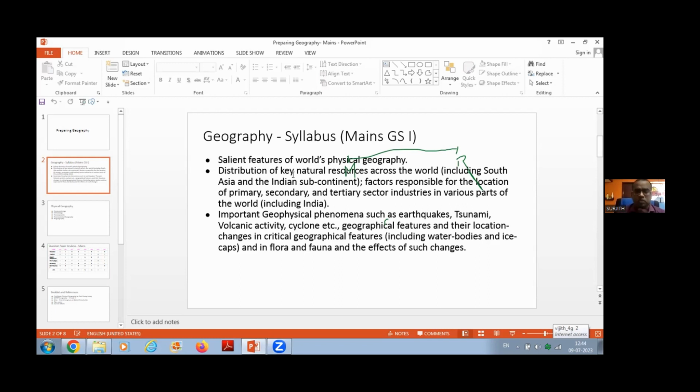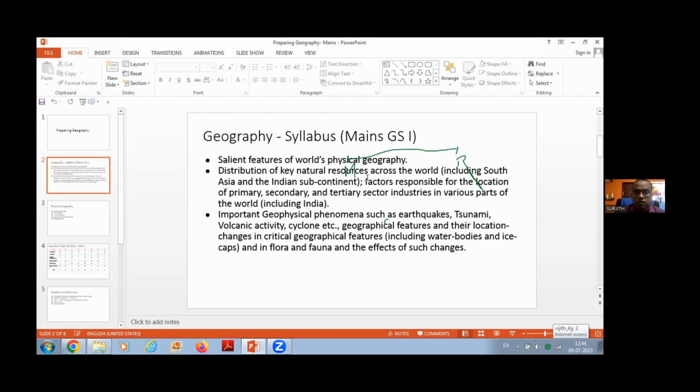And the other area, the non-renewable and conventional energy resources, you can expect a question from that also. So kindly study in such a way. How these resources are distributed, what are the difficulties or challenges the government faces in extracting or getting the benefit of these resources. If you prepare the content in such a way, this will be one question you can easily get from this area. Okay, understood?